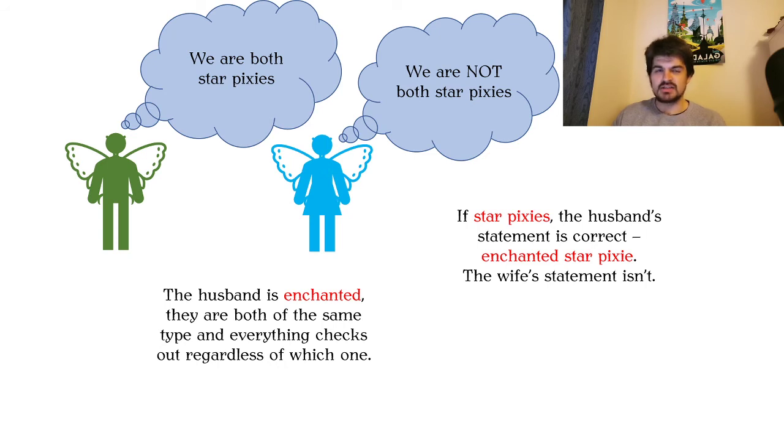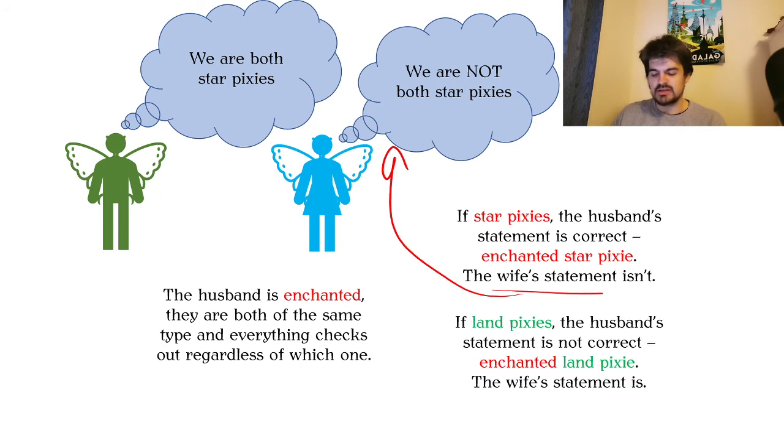And in such a case, he's an enchanted star pixie, so that makes sense, because an enchanted star pixie is able to believe true statements. But his wife is actually not enchanted, and also a star pixie, so she must believe false statements. And you can see that her statement here is not correct, right? What she believes is not true, and this is correct because she's not enchanted and she's a star pixie, right?